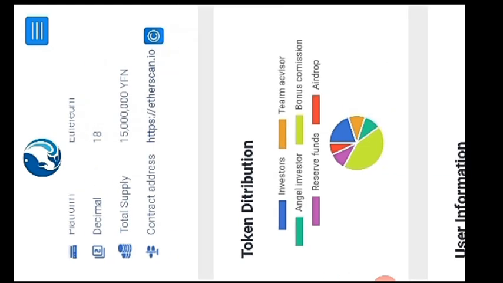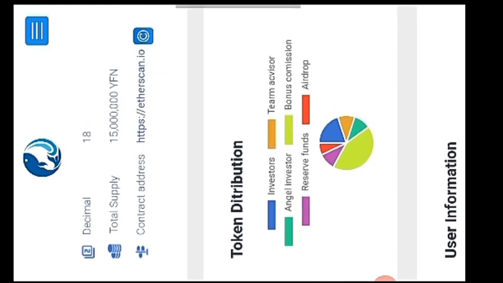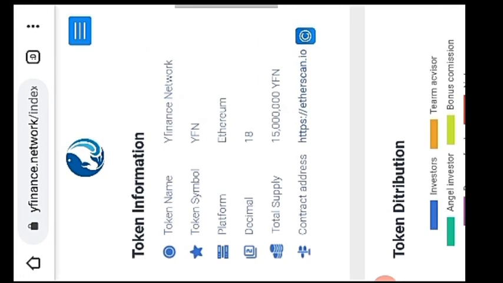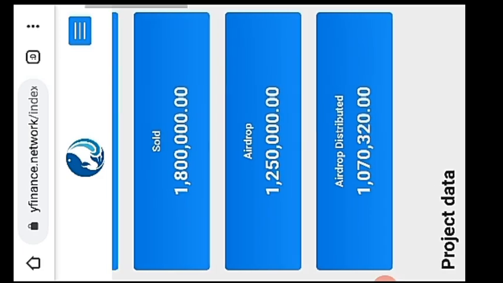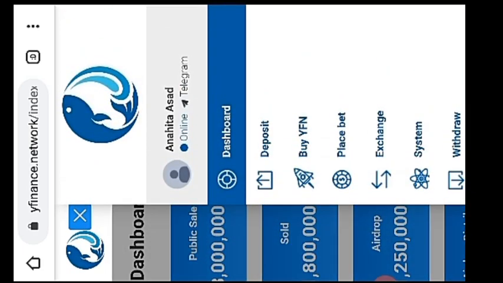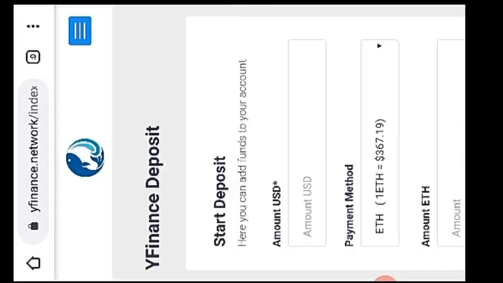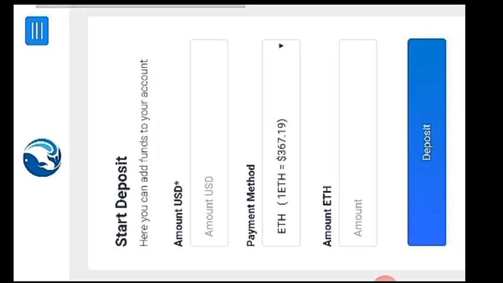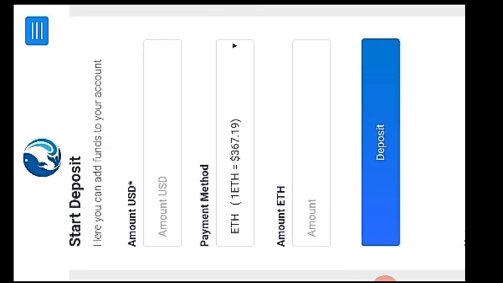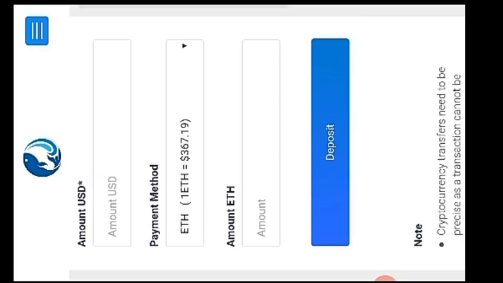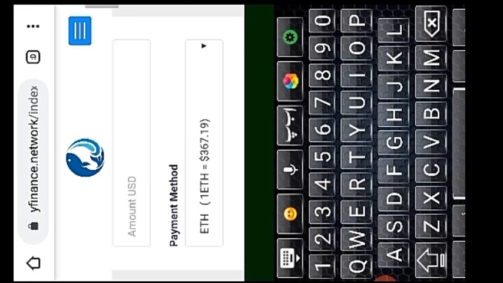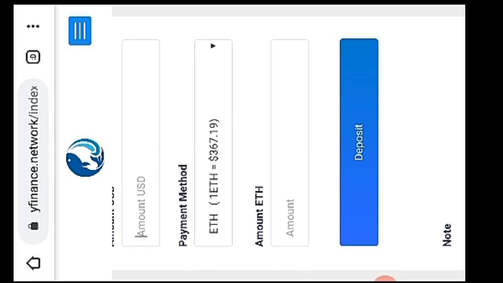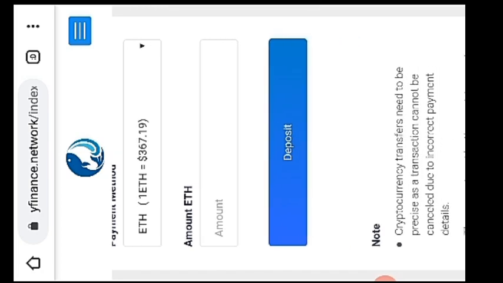It shows all the other information about token distribution, your total supply, contract, platform, token name, all the information of Y Finance Network. So you have to click on the second option, that is deposit. Just click on it. Here is the box in which you have to enter the amount you want to deposit. The payment method will be automatically selected by the network, so you just have to enter the amount you want to invest and hit the deposit button.